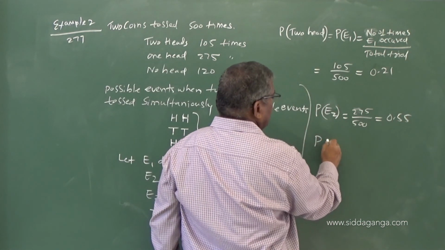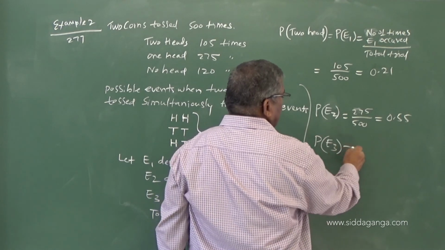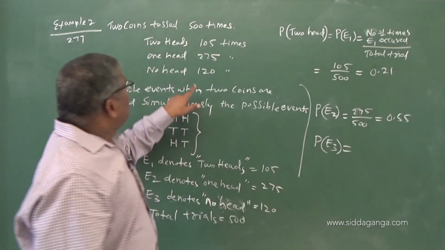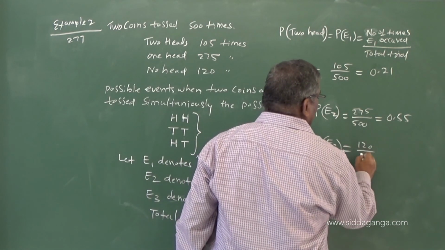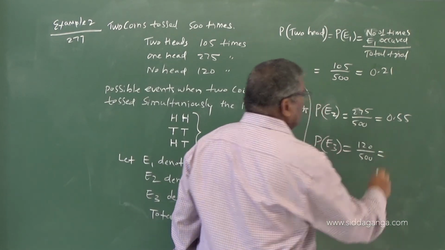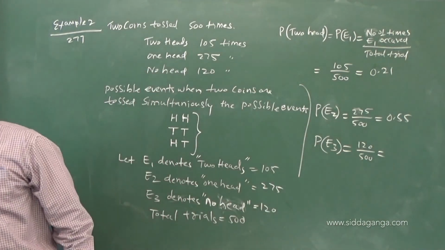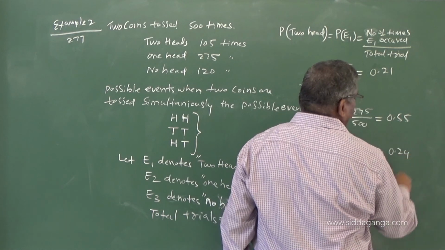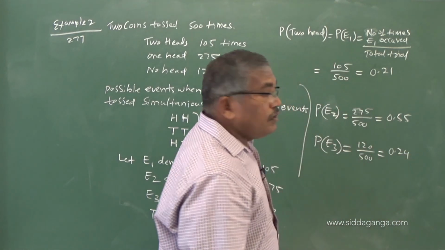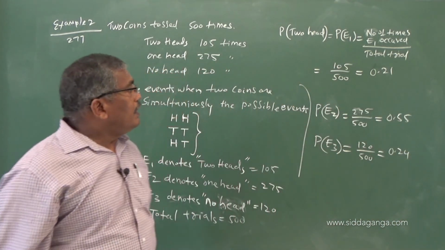And probability of E3 equals, E3 has appeared 120 times, 120 divided by 500, that equals 0.24. You observe one thing here.